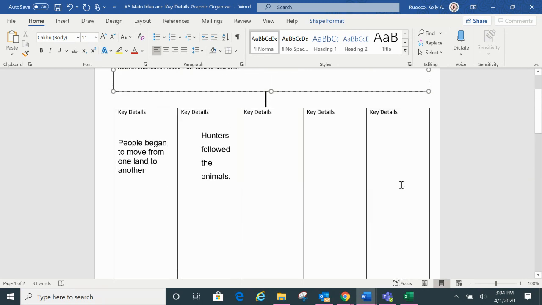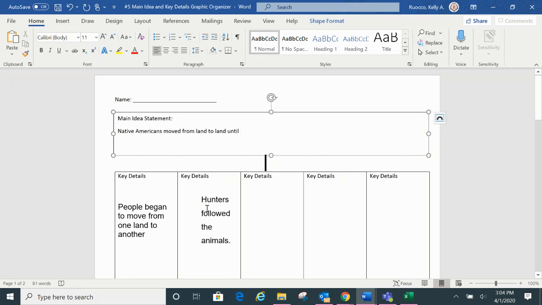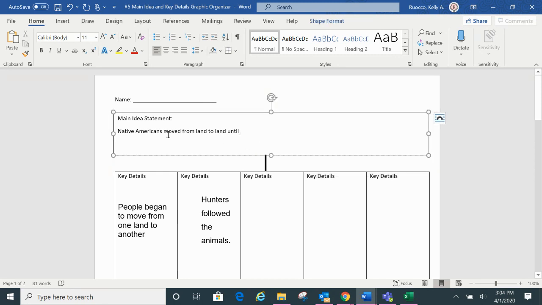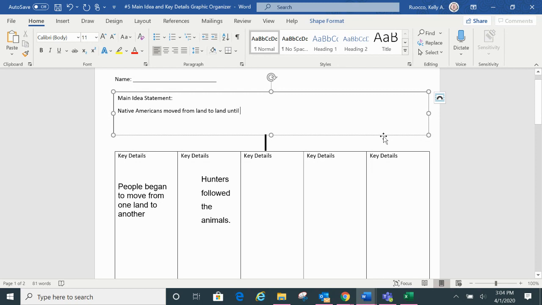Let me repeat that again. We did the 2 key details together. You're going to complete these other 3. Again, you can either type it in or do like I did, copy and paste it, and then you're going to write your main idea statement. I've given you a little part. I want you finishing it up. When you've completed that part of it, that is going to be good enough for Friday.